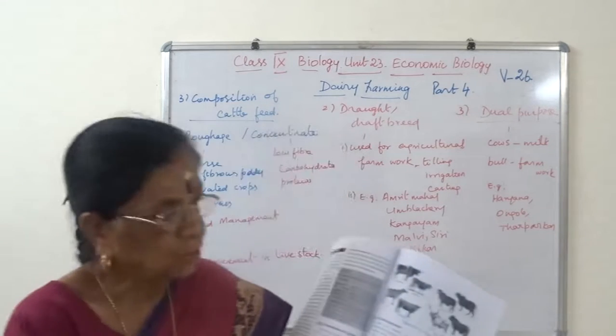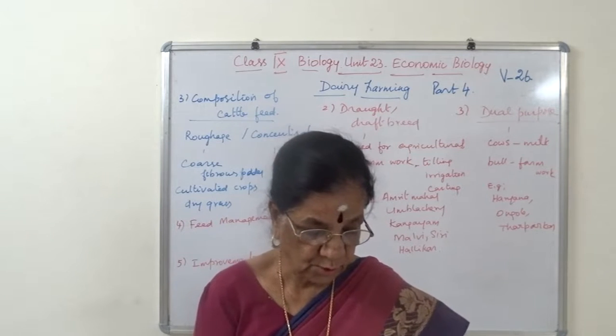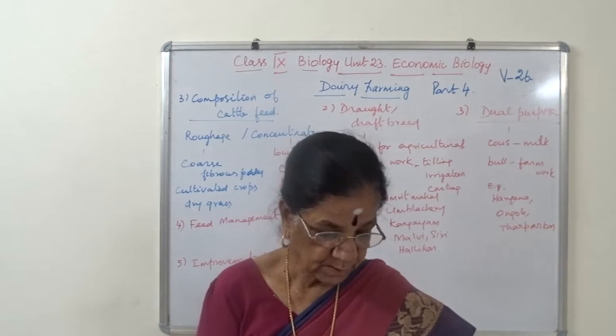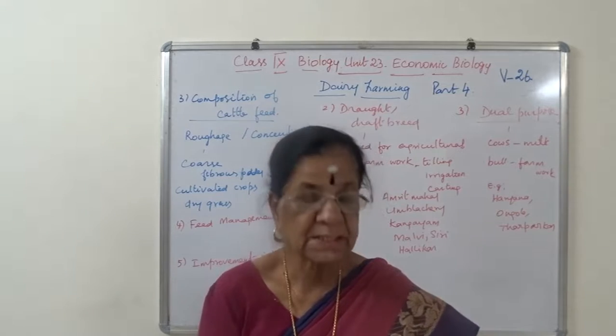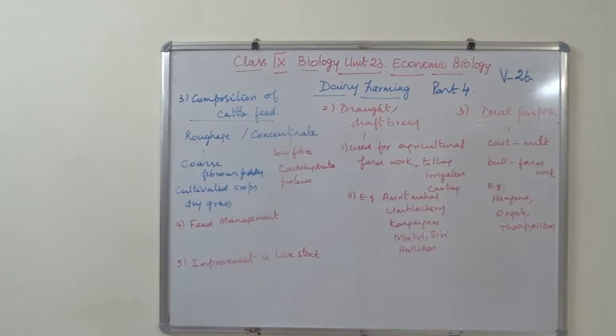Do you know, Dr. Verghese Kurien was the founder of the National Dairy Development Board. He is considered the father of the white revolution. The white revolution is about milk.